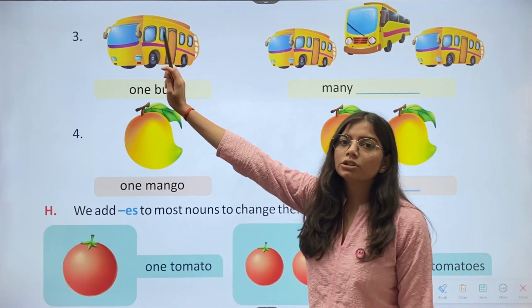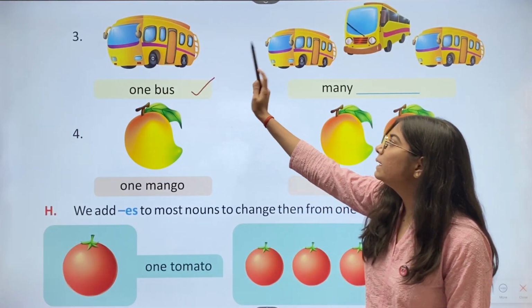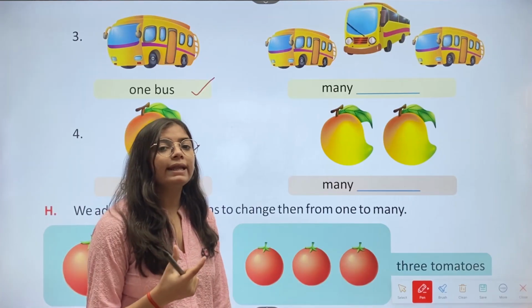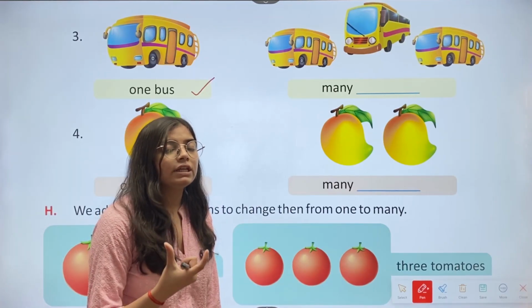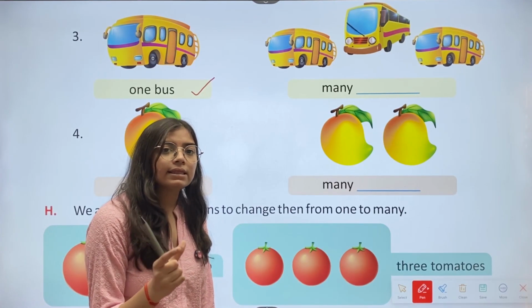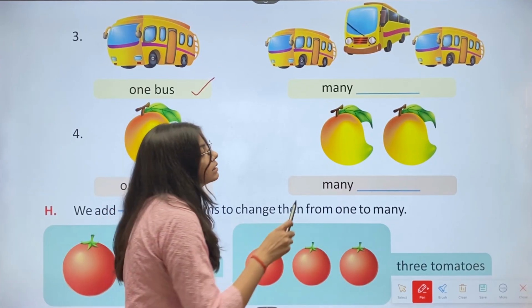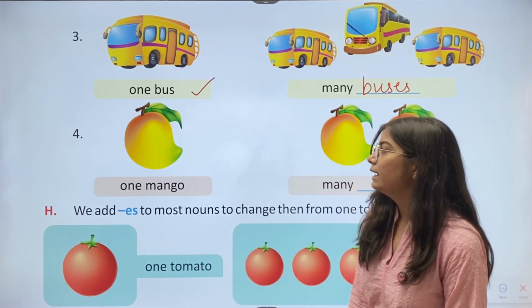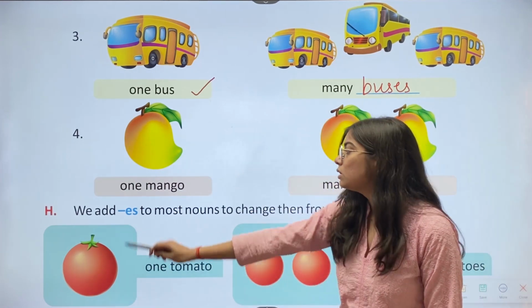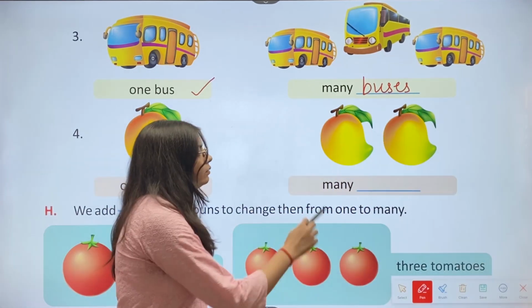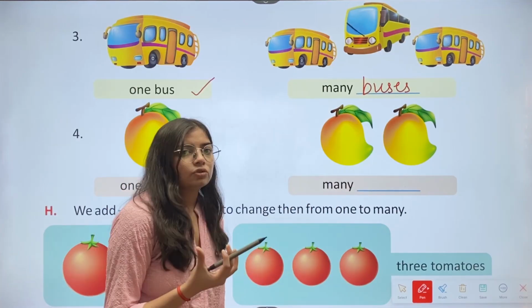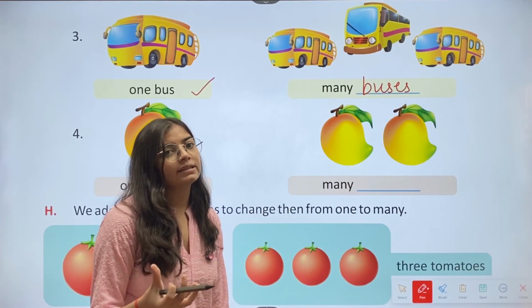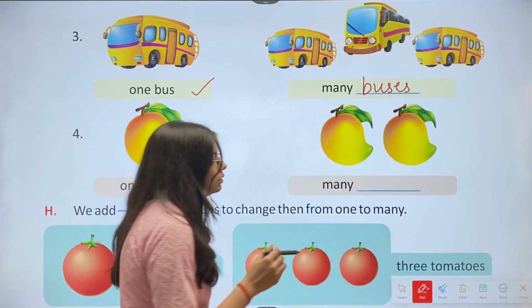Then we have the third one, 1 bus. Then we have many dash. We have to write buses. So we need to add es in the end to the word bus. Then we have the fourth one, 1 mango. Then we have many dash. So we need to add es to the word mango, which makes it mangoes.